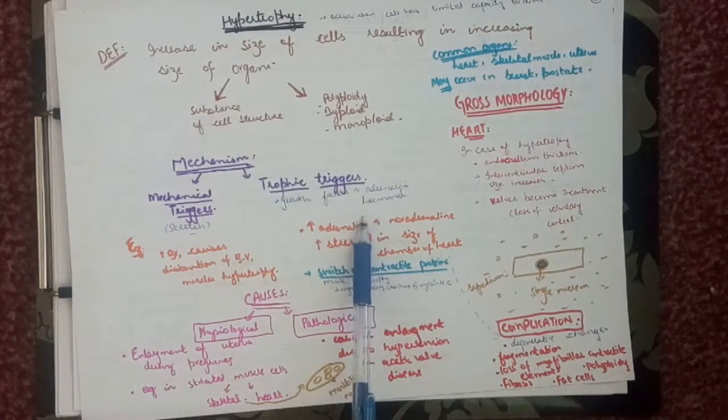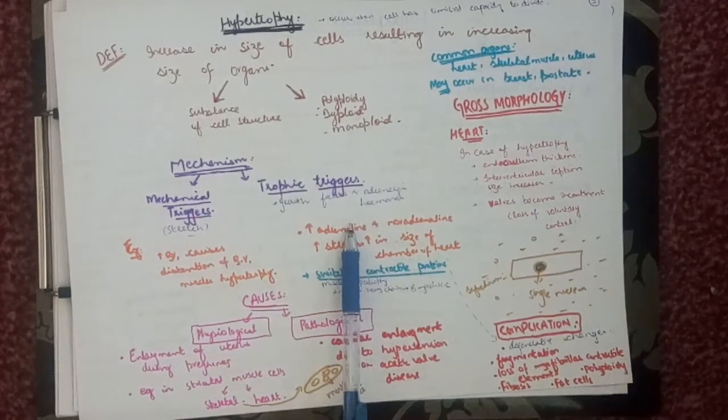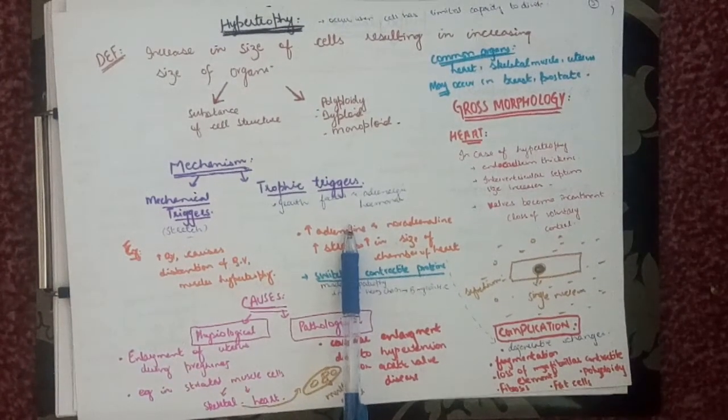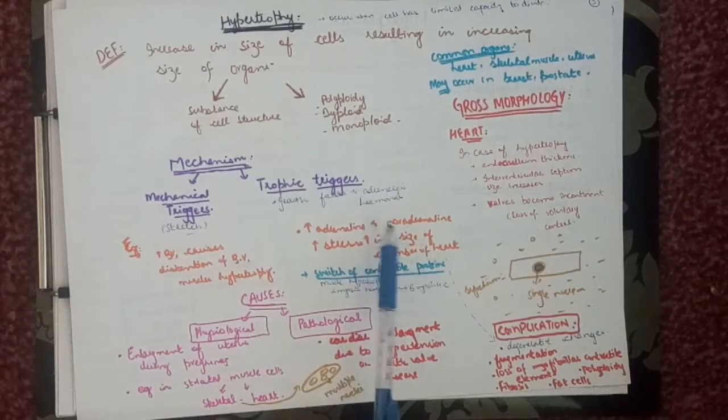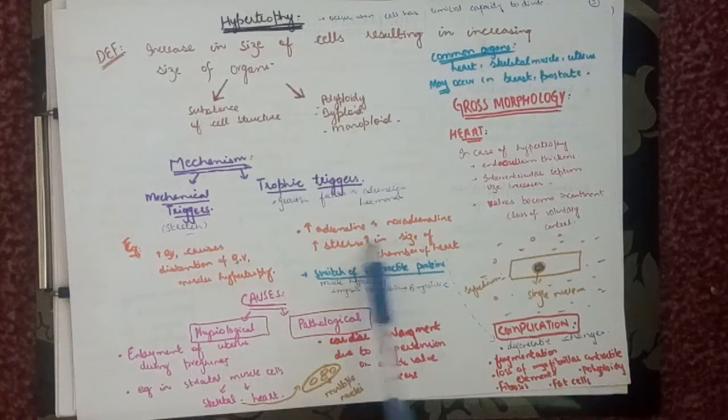As a result of this trophic trigger, they will turn on the signal transduction pathway, and that will lead to the induction of a number of genes. Once the genes are activated, they will stimulate the synthesis of cellular proteins, including growth factors and structural proteins. More proteins and myofilaments per cell, increased force generated with each contraction, and as a result, over here you will see the increased work demand. As I told you, that is due to increased adrenaline and noradrenaline, increased stress. So there would be increase in size of chamber of heart if you're discussing it in heart.